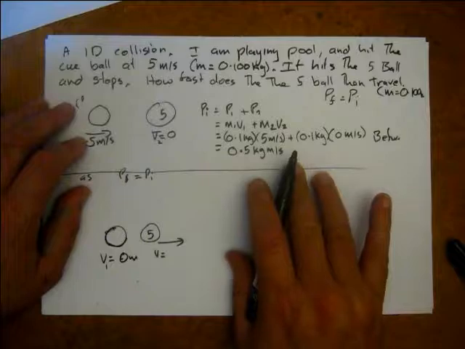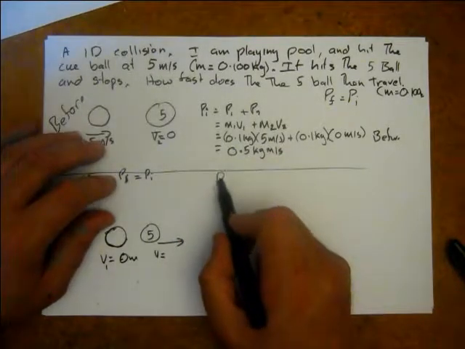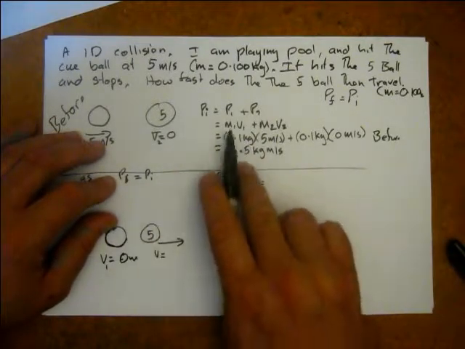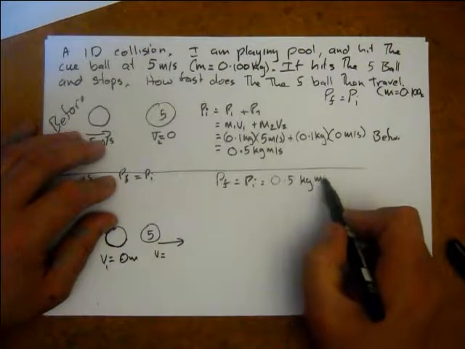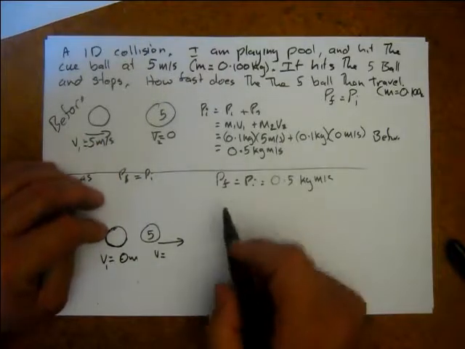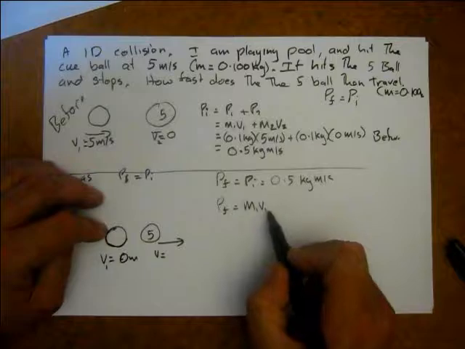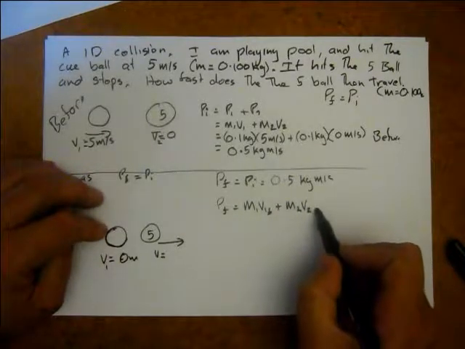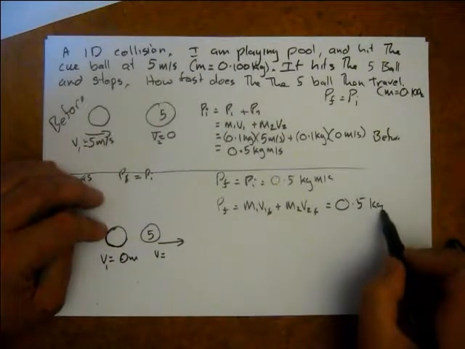Well, we know the total amount of momentum in the system. So P final equals P initial, which is equal to 0.5 kg meters per second. We've already worked that out up here. P final is equal to mass 1, velocity 1 final, plus mass 2, velocity 2 final. That's all equal to 0.5.